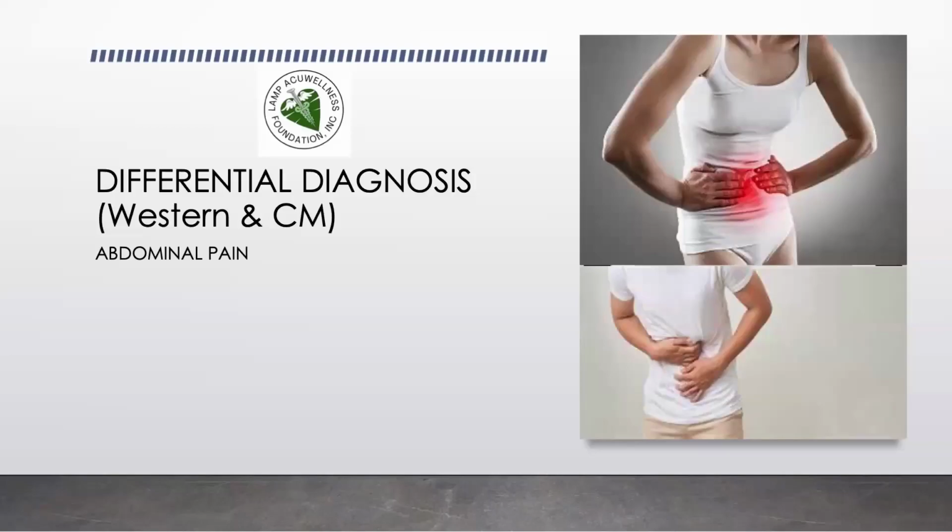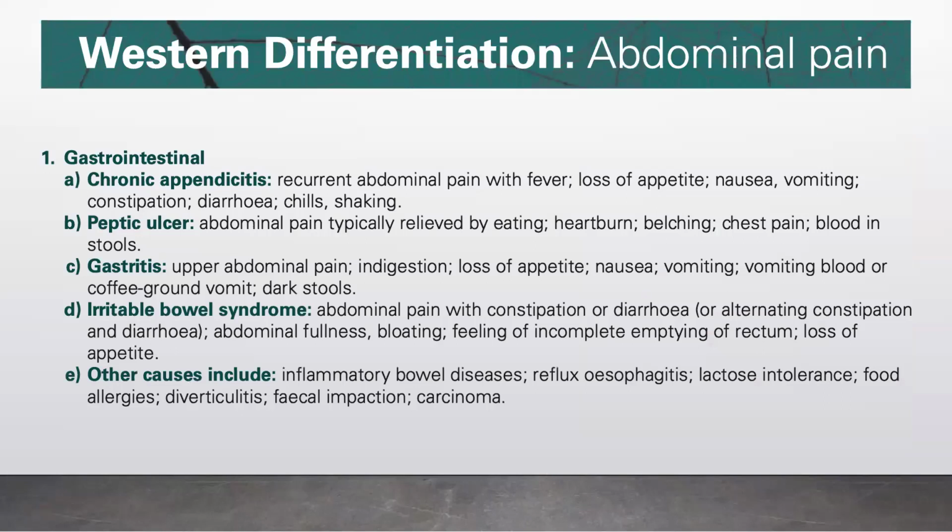Let's now proceed to differential diagnosis in Western and Chinese medicine, and let's discuss abdominal pain. Let's start with Western differentiation of abdominal pain. First, we have the gastrointestinal problems.